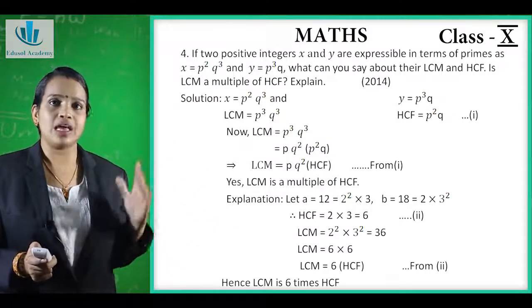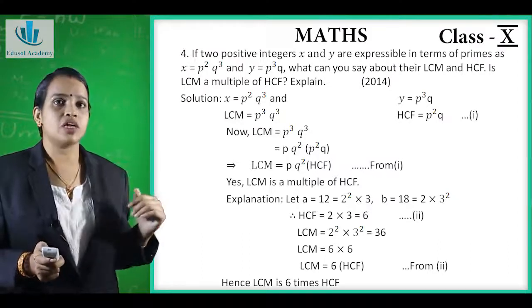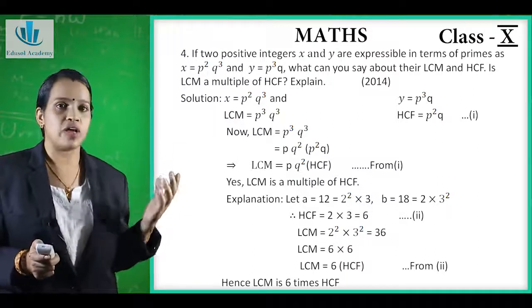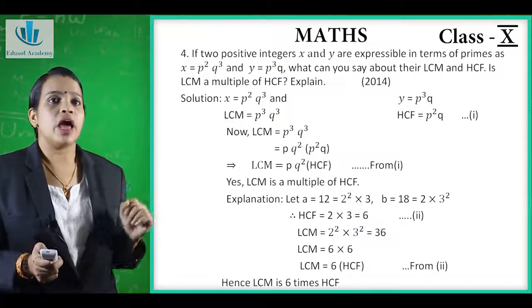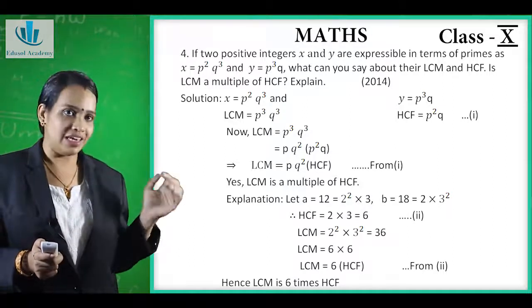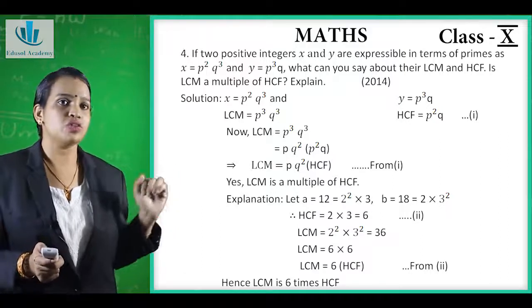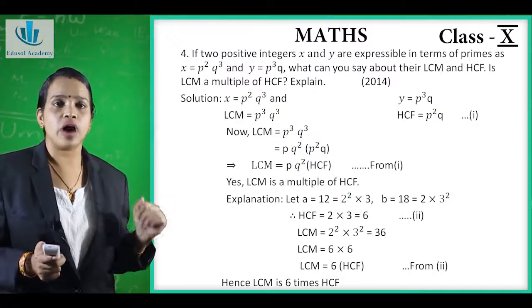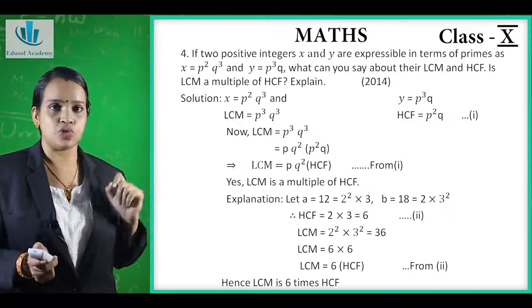Now you know that LCM is a multiple of HCF. Now we have to explain it. For explaining it, we will take A as 12, and the factors of 12 are 2 into 2 into 3, that is 2 raised to 2 into 3, and B we will take as 18, and the factors of 18 are 2 into 3 into 3, that is 2 into 3 raised to 2. Now the HCF of these two is 2 into 3, which is equal to 6. Now we will give it as equation 2.